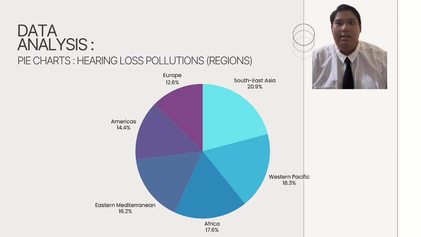Meanwhile, the Eastern Mediterranean with 16.2% and the Americas with 14.4% show moderate levels of hearing loss pollution. Again, Europe remains the lowest at 12.6%, making it significantly lower than other parts of the world.